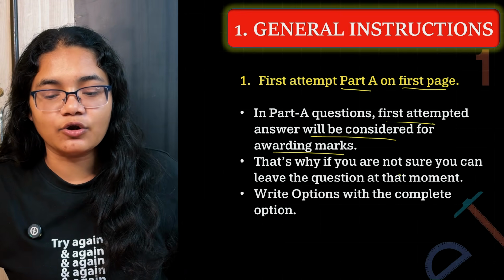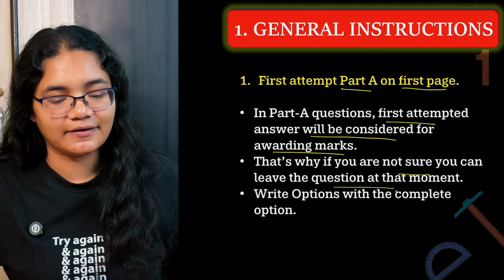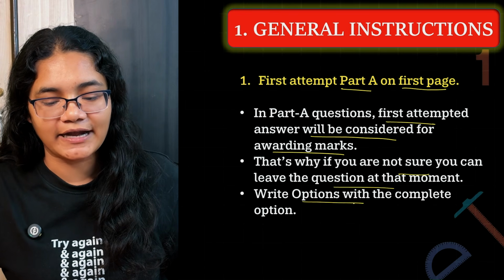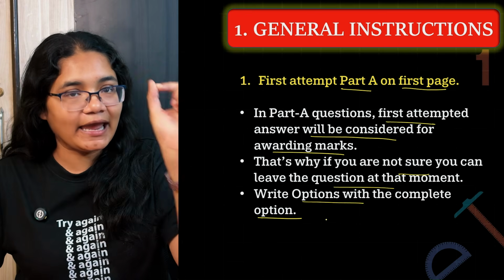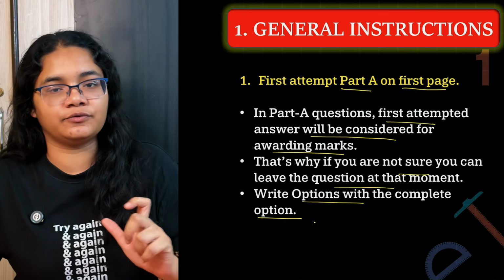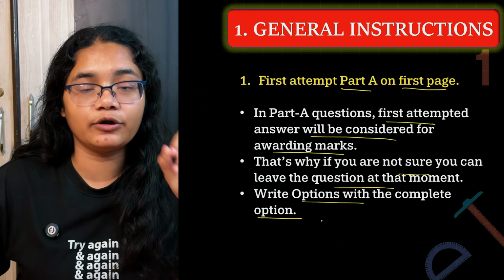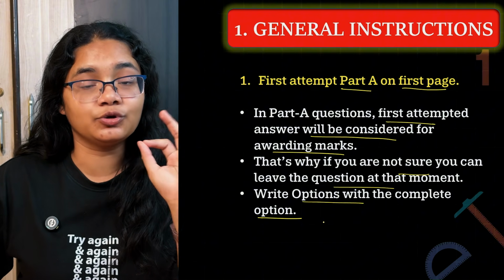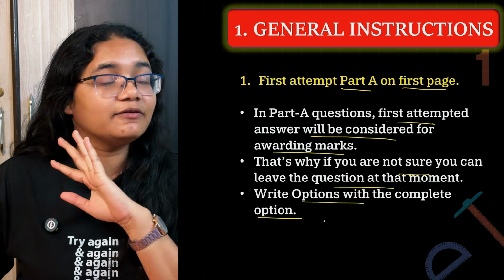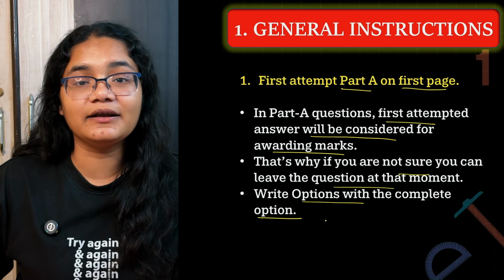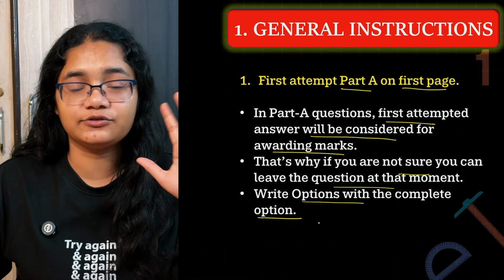That is why if you are not sure, you can leave the question at that moment. You also need to write the options with the complete option. You just don't write A, B, C, D and come. A, and what is the answer with that; D, what is the option with that. And the very important rule is the first page should contain Section A. If it does not, then it will not be evaluated. This is a blunder that most of the students do, so please don't do this.